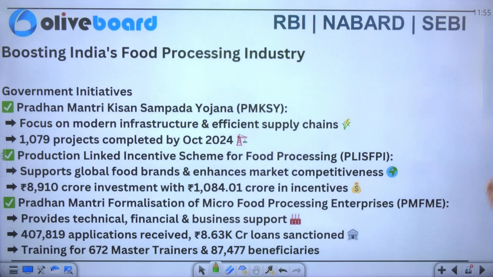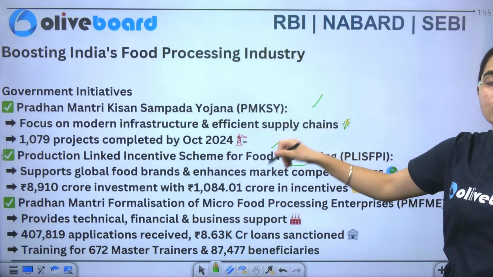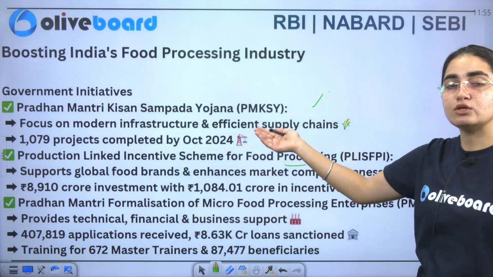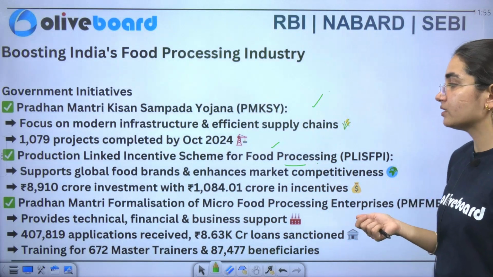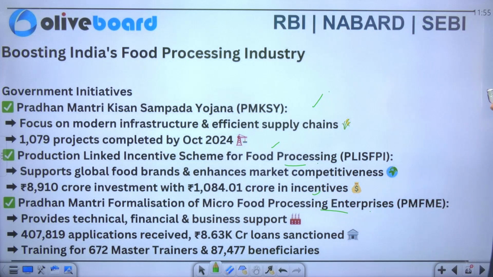Now we have a few government initiatives which are bringing a boost here. So you have Pradhan Mantri Kisan Sampada Yojana, which focuses on modern infrastructure. Similarly, you have the PLI scheme in food processing, which provides incentives if you focus on the upliftment of the manufacturing sector. Similarly, you have Pradhan Mantri Formalization of Micro Food Processing Enterprises, which provides technical, financial and business support.